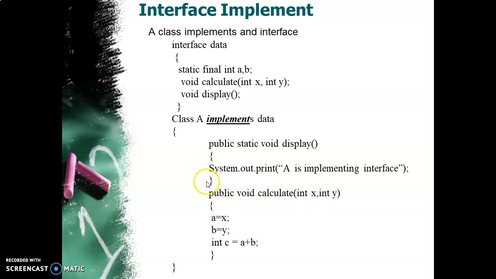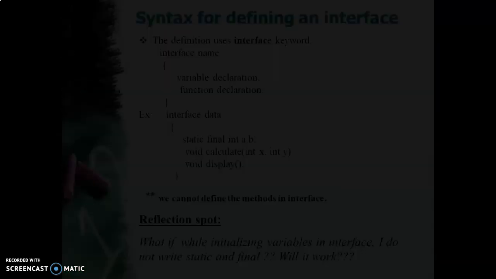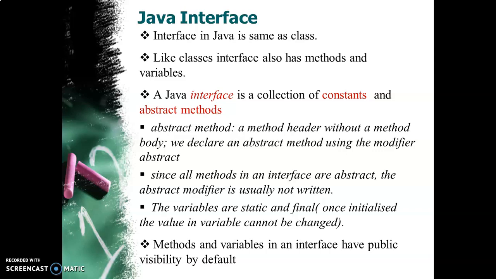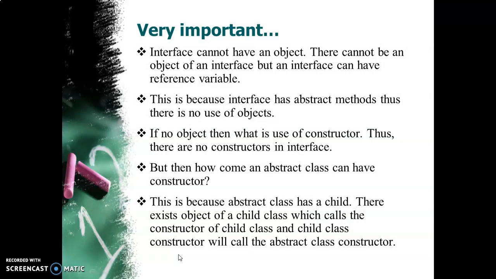The public keyword is important when you define, because if you remember, the methods and variables in an interface have public visibility by default. So they need to be public, then only they can be defined. Then you have the calculate function, and it is defined here. This is the class closure. So this is how an interface can be implemented.